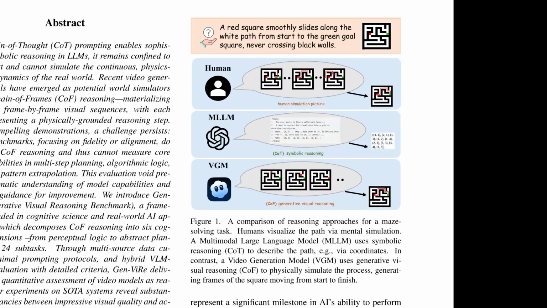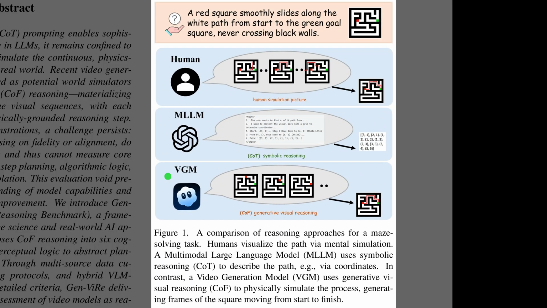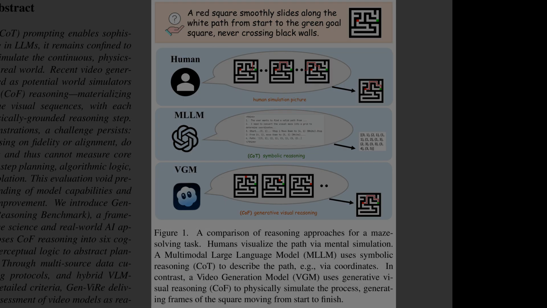Figure 1 illustrates what it really means to treat a model as a world simulator for a simple maze task. The top instruction shows the goal. Move a red square smoothly along the white path without crossing black walls. The human row depicts mental simulation, where imagined frames track the square's motion. The MLLM row shows chain of thought reasoning, which produces symbolic coordinates instead of visual motion. The VGM row demonstrates chain of frames reasoning, where the model generates a sequence of maze frames that physically simulate the square moving to the goal.